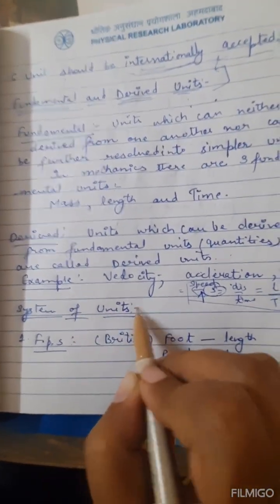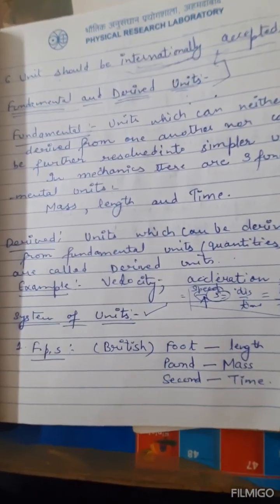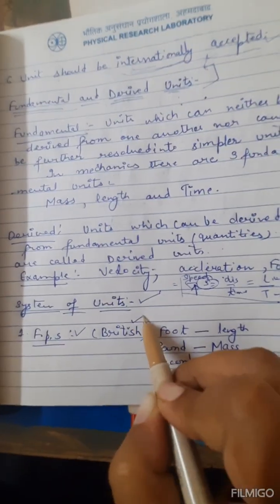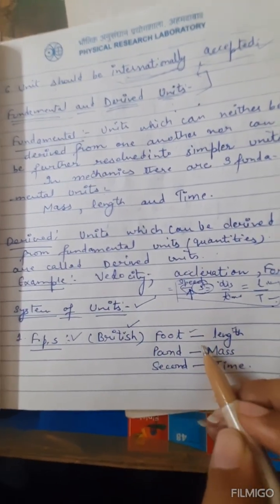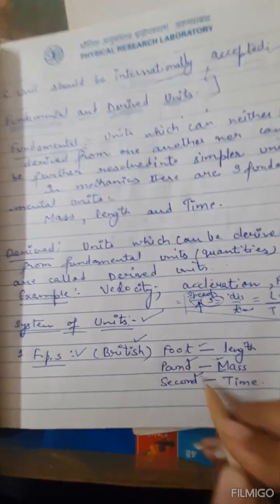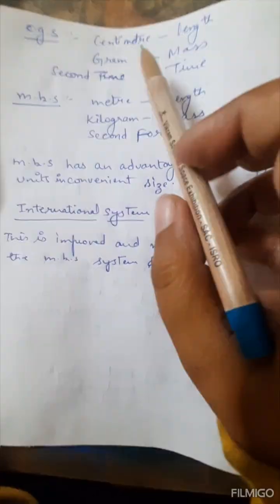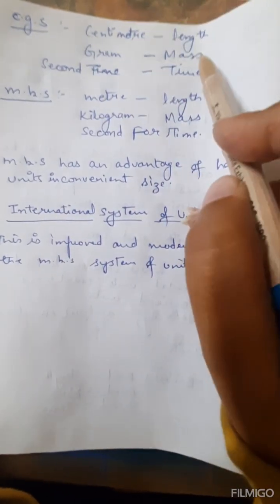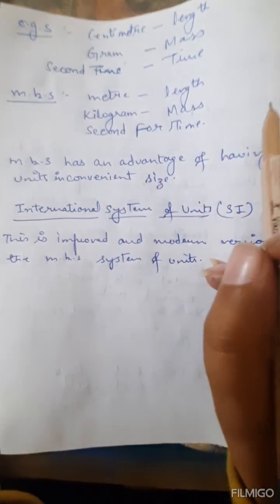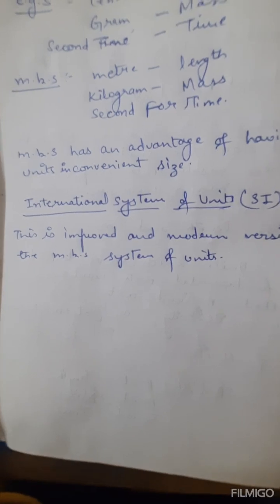What is a system of units? Now the main question arises, in how many ways can you write different units? There are 3 basic systems of units. FPS system, that is the original from British: foot for length, pound for mass, and second for time. Similarly, for the CGS system, centimeter for length, gram for mass, and second for time. In the MKS system, length is in meters, mass is in kilogram, and second for time.